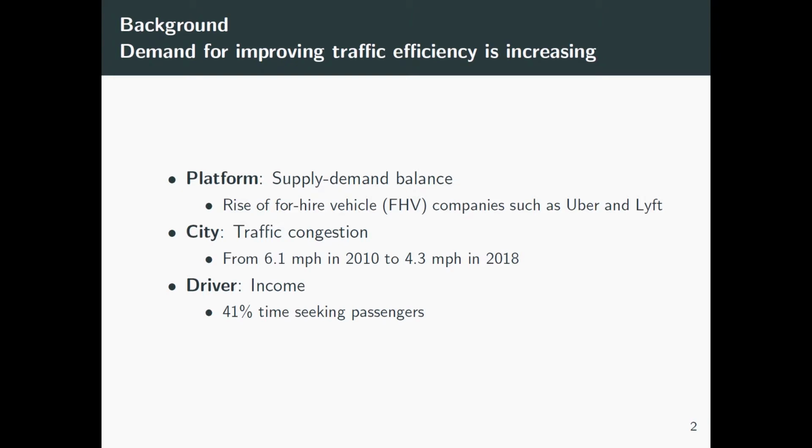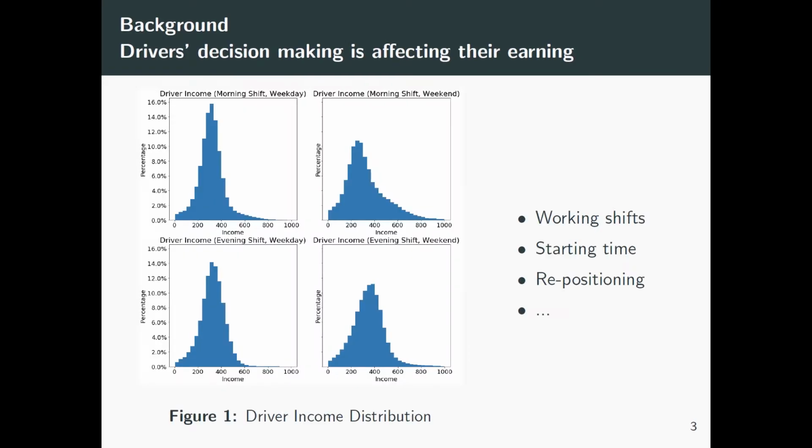Firstly, there is a rising demand for improving traffic efficiency. For platforms, companies such as Uber and Lyft have increased the competition of the taxi industry, and cities are getting more congested. In Manhattan, the speed has dropped from 6 to 4 miles per hour, which is close to the walking speed. The fierce competition and congestion make drivers spend about 40% of their time cruising and seeking passengers in the city. Also, drivers' earning is highly dependent on their decisions such as working shifts and starting time.